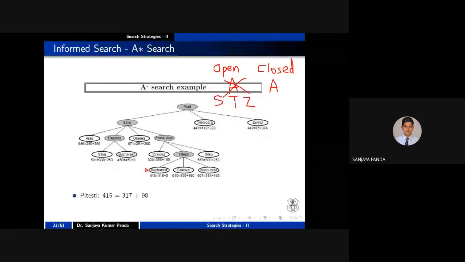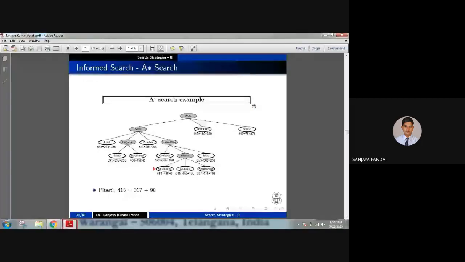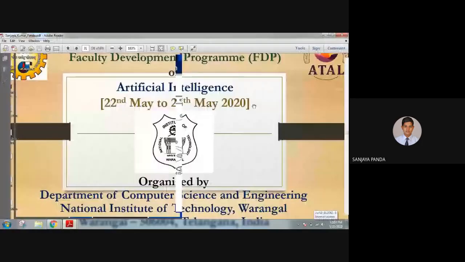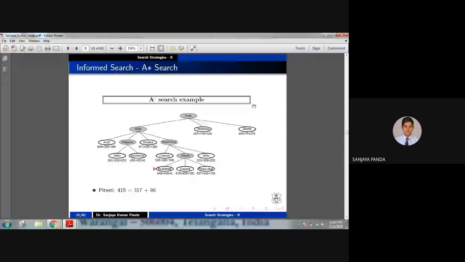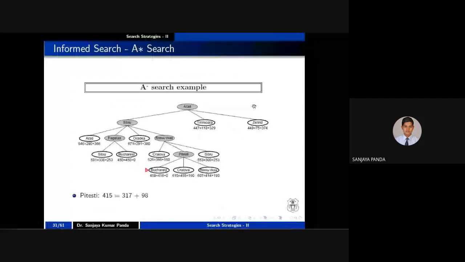So A star maintains two different lists. One is the open list, another is the closed list. Initially you put all the nodes in the open list. After a node is successfully expanded, you move it to the closed list. So I think the idea of A star search is clear. We have another 23 plus 5, 28 minutes, so I'll take another example.